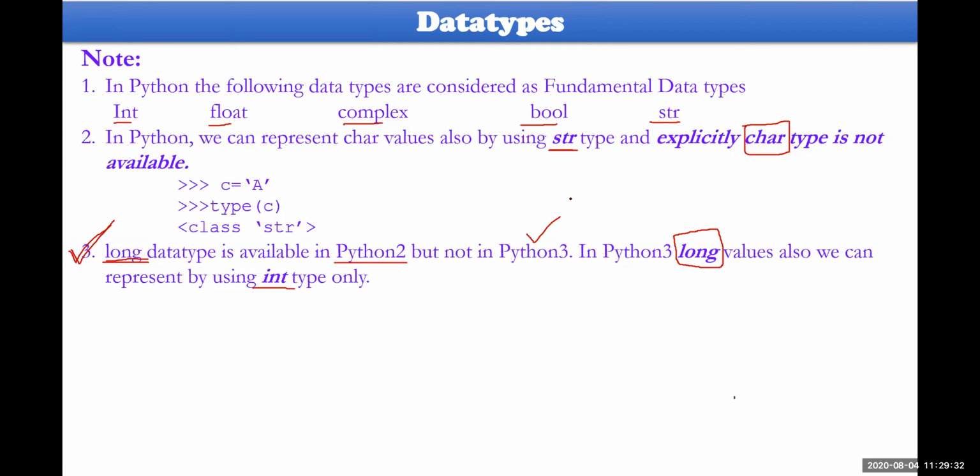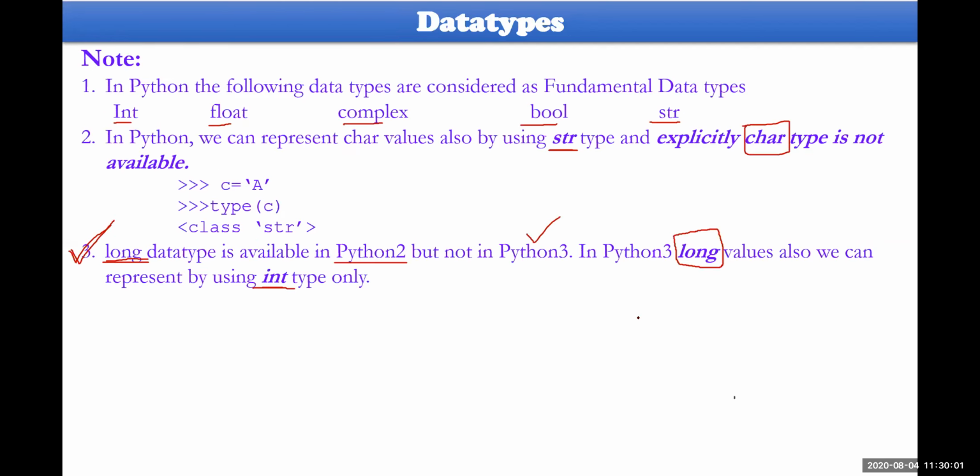So there is no backward representation for Python. So all programs which are written in Python 2 cannot be executed in Python 3. That's what we discussed in the previous sessions with the features of Python. This is one of the statements where you have to justify yourself why backward support is not coming. So this is one of the statements.